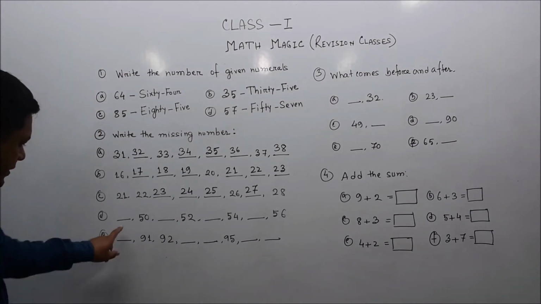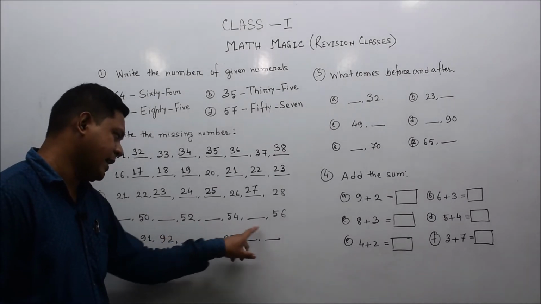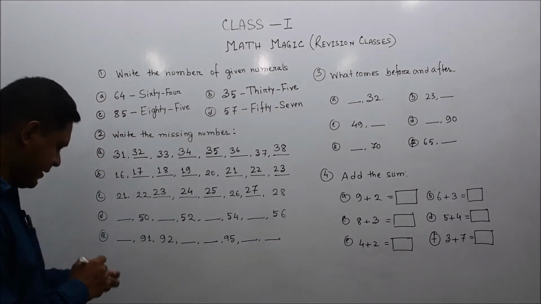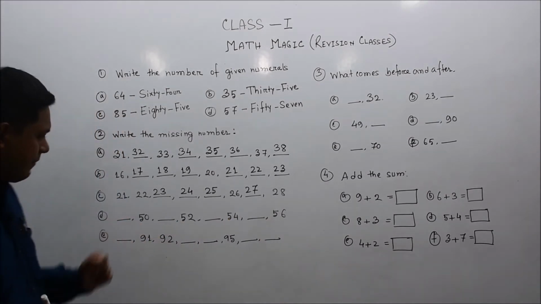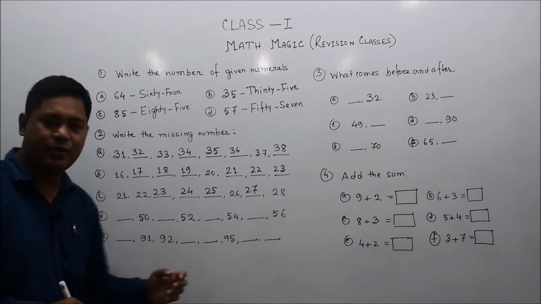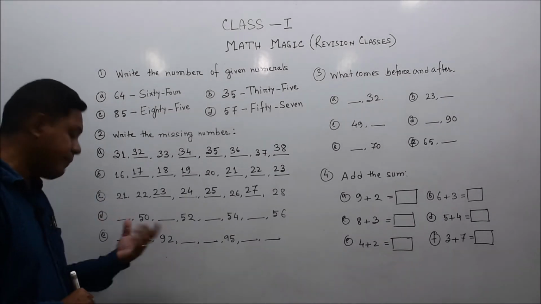D portion: dash, 50, dash, 52, dash, 54, dash, 56. Alternately, one number is blank here. The pattern is the same because all are in chronological order. Only we have to start the numbers here. The blank portion is given.